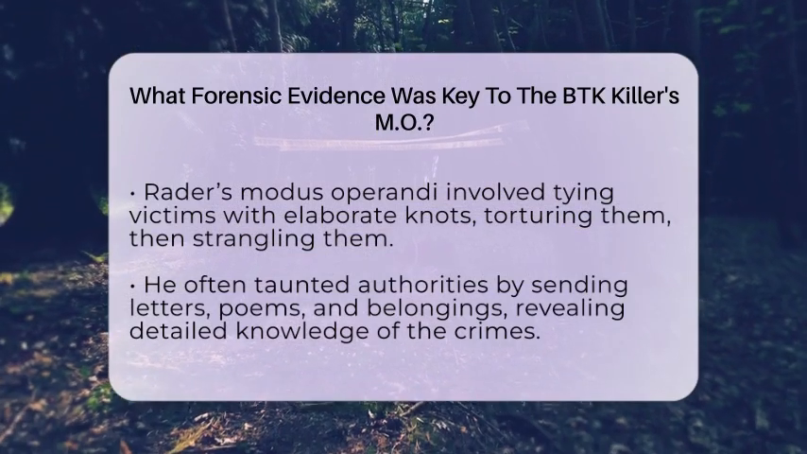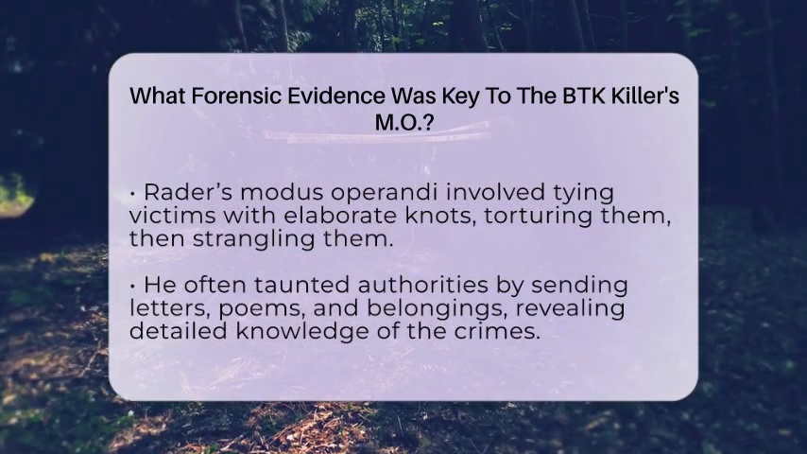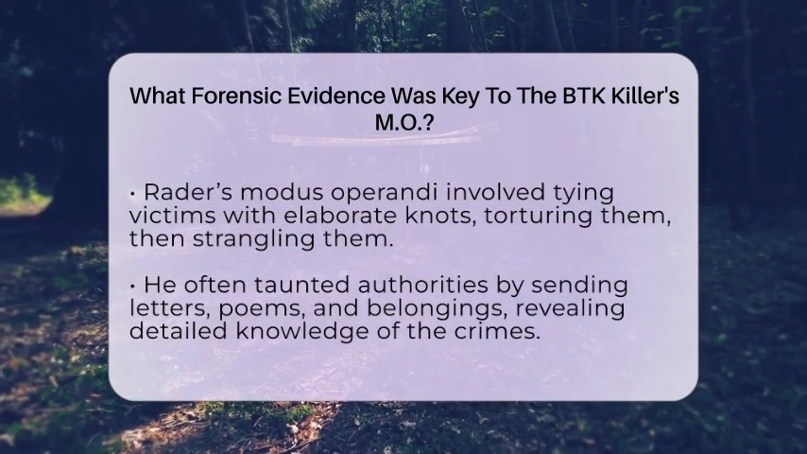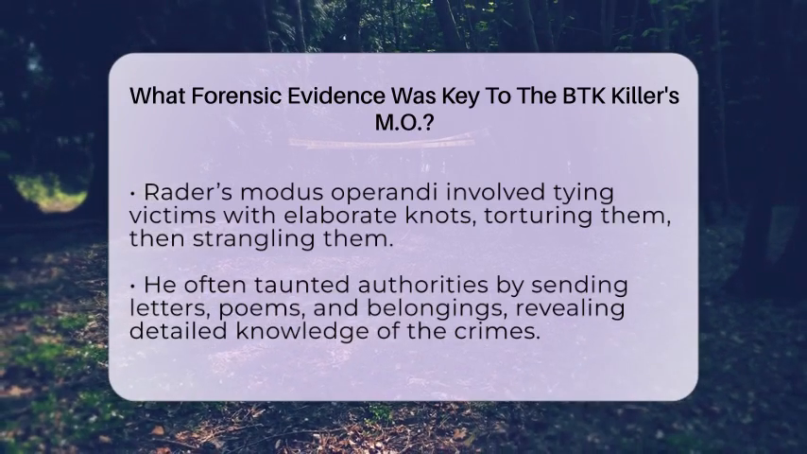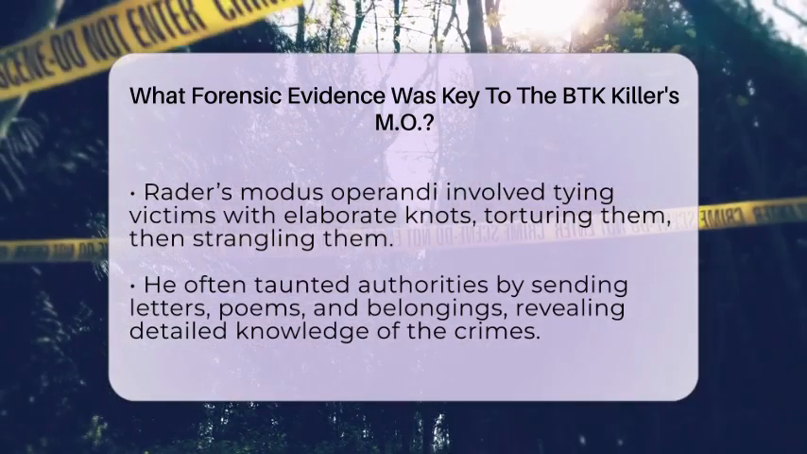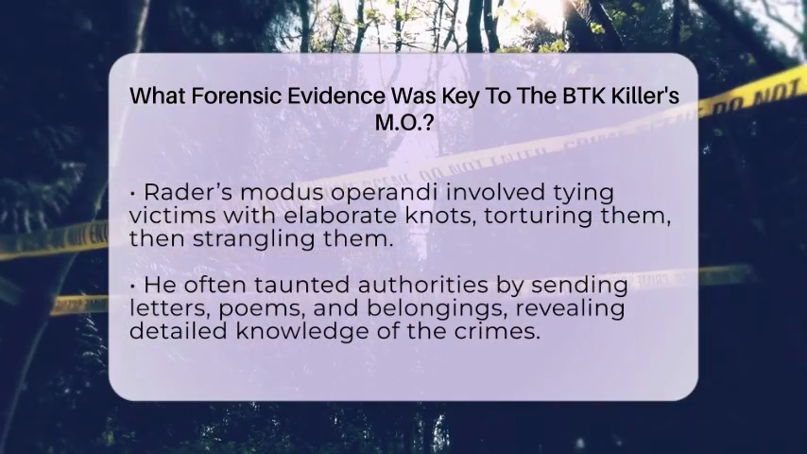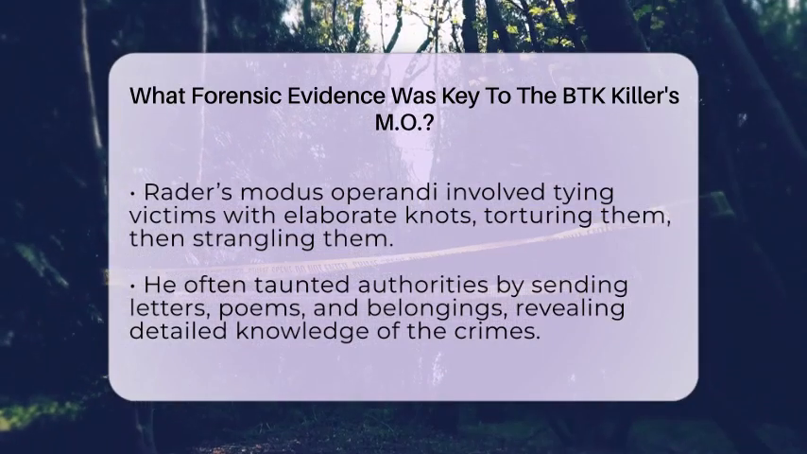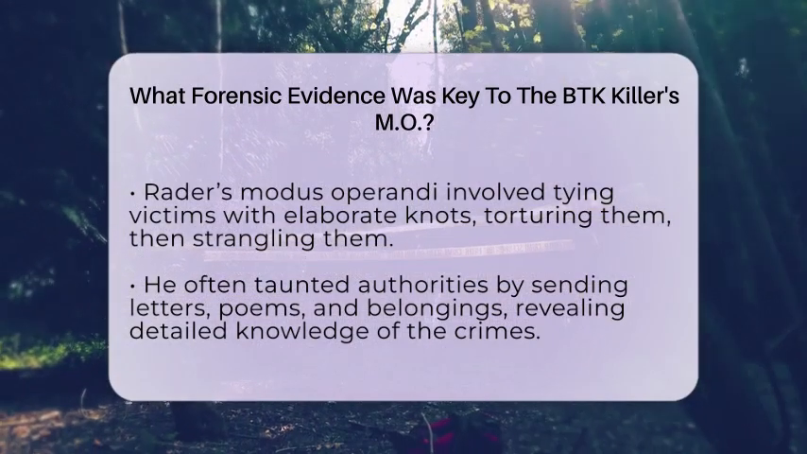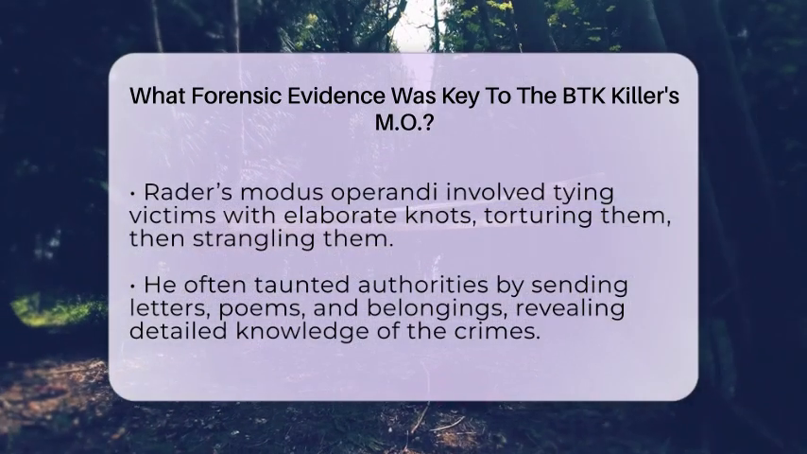He had a compulsive need to communicate with law enforcement and the media, sending letters, poems, and belongings from the victims to taunt authorities. His messages often contained detailed knowledge of the crimes, which helped verify his identity as the killer. The digital evidence was especially important because Rader thought he could send files that couldn't be traced.